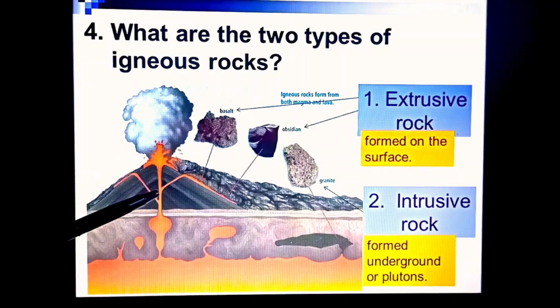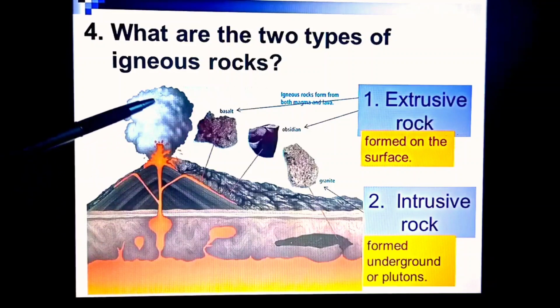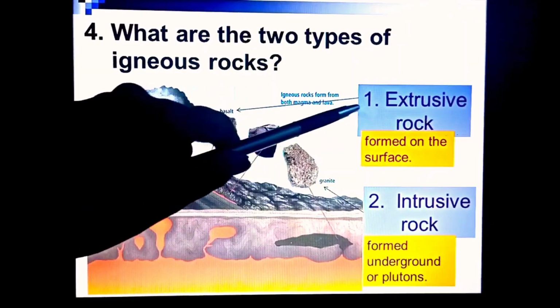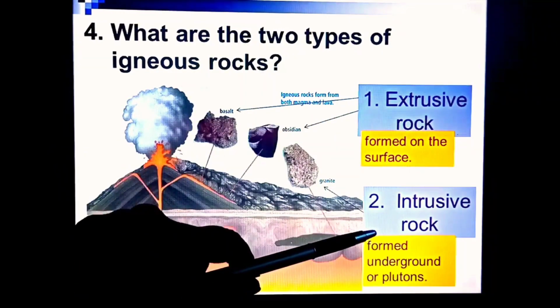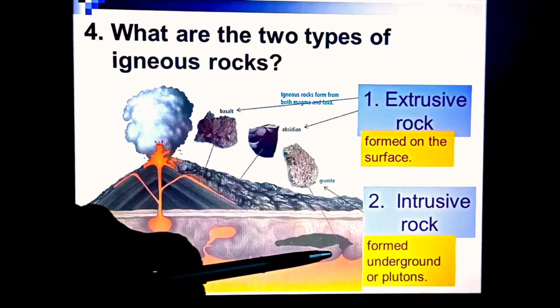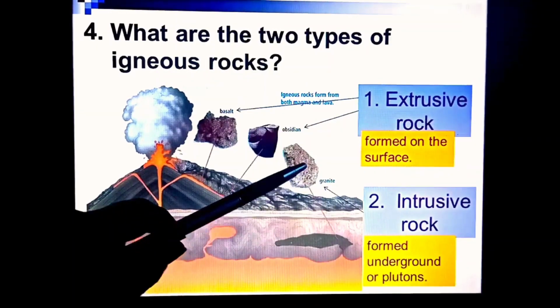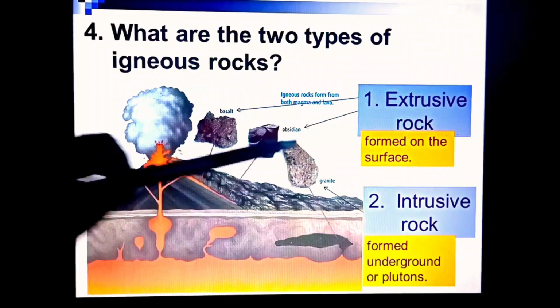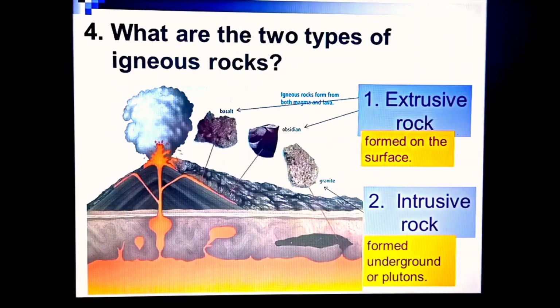You can see here, children, these are the cracks and crevasses in the volcano from where magma is coming out. When it is out, it is lava. So the extrusive rock examples given are basalt and obsidian, and the intrusive rock, which is formed below the surface, the most common intrusive igneous rock is granite. I hope this is clear.